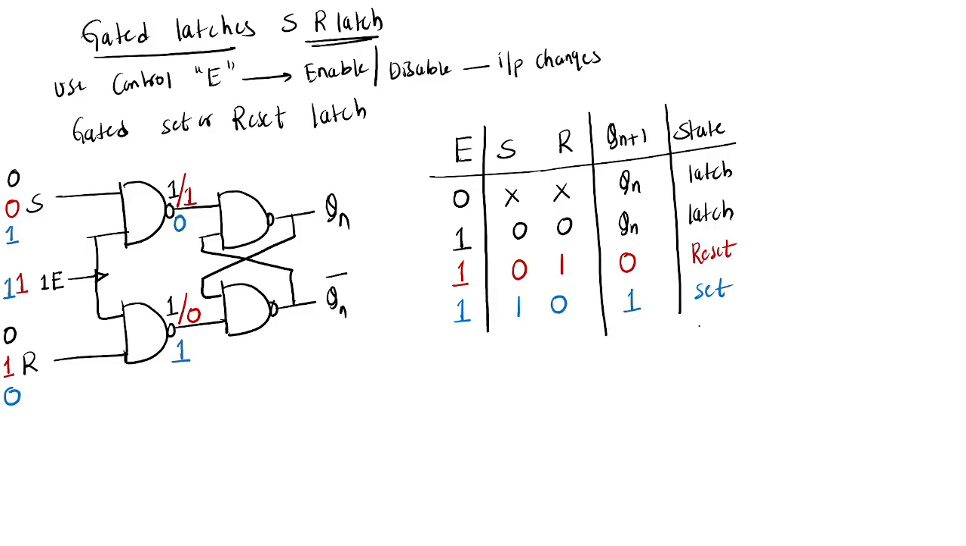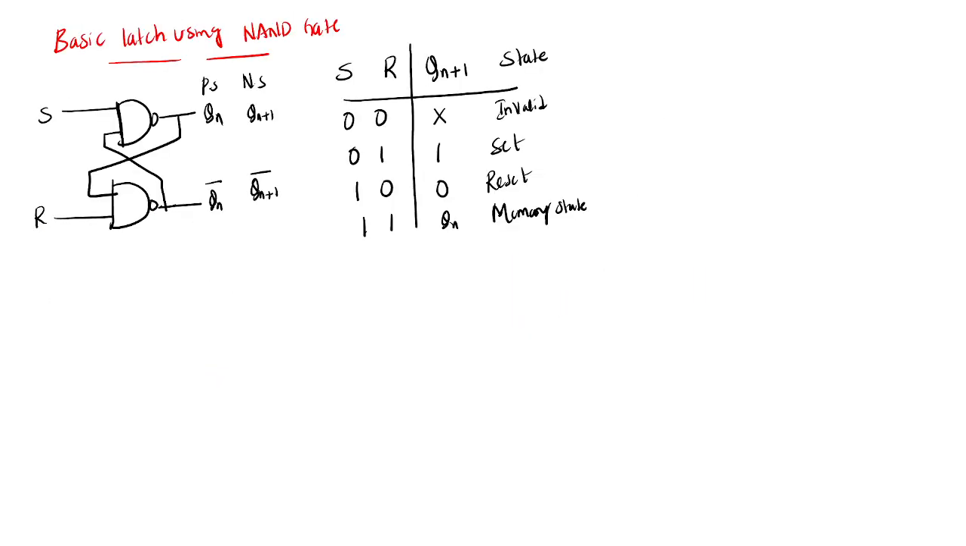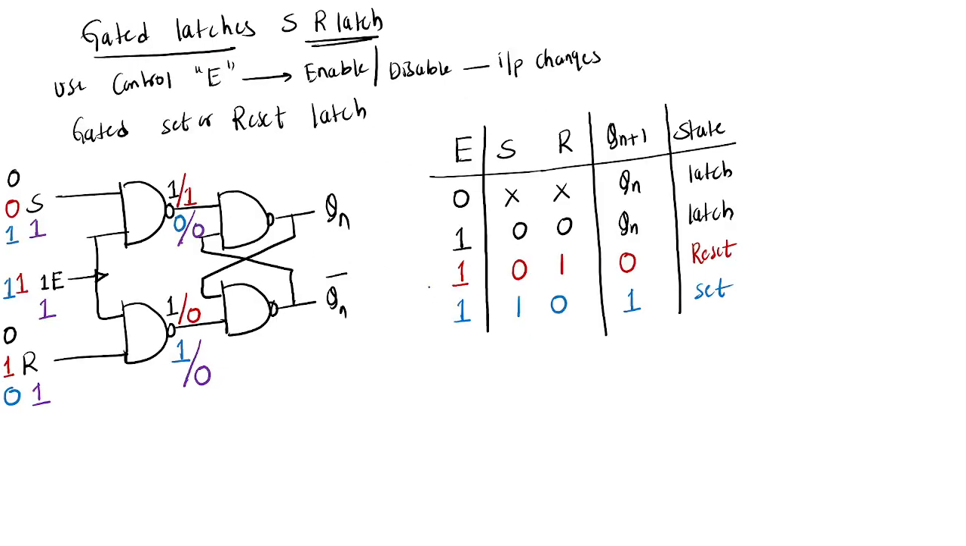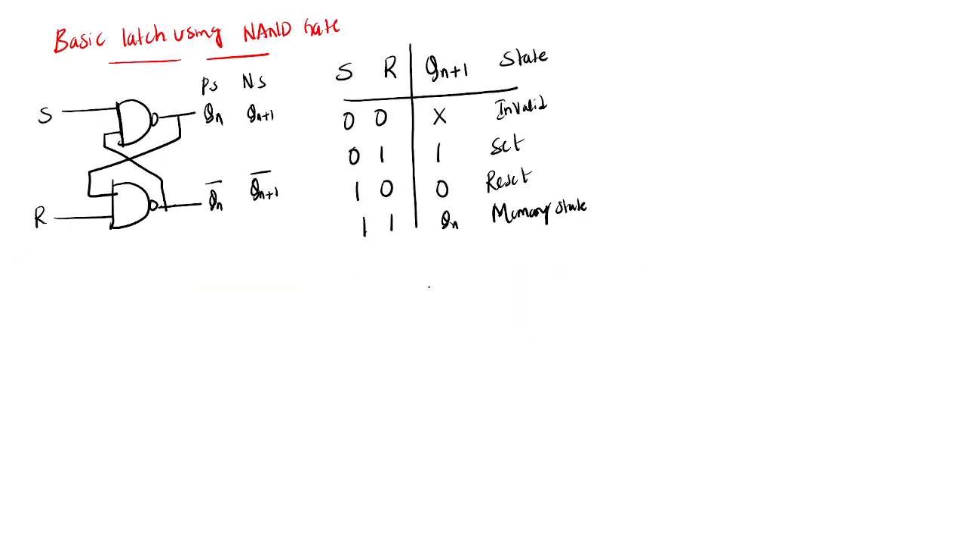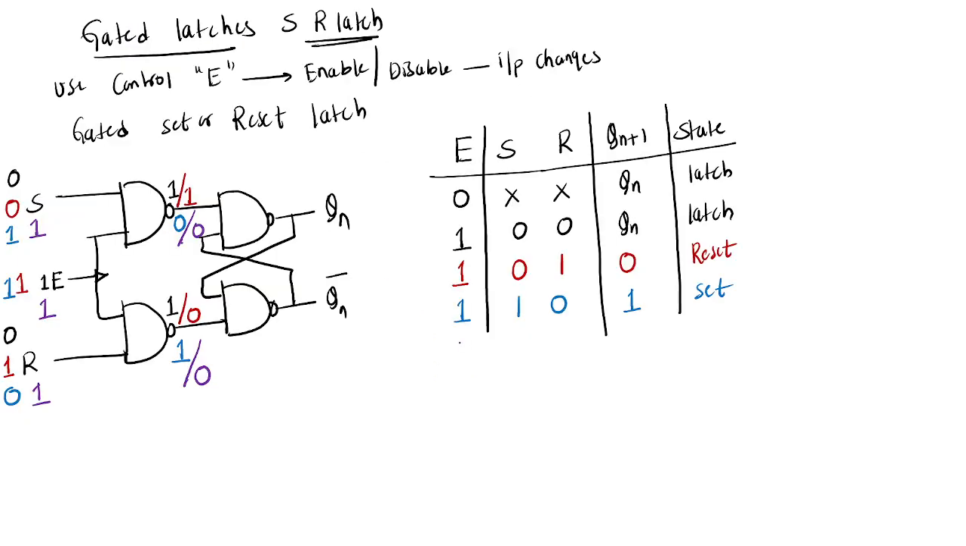And the last case we'll check. When s equal to 1, r equal to 1, enable equal to 1 only. Okay. So 1 1 means what? This is 0. And this one is 1 1 means 0. So when it is 0 0, what is that state? Invalid state. So enable equal to 1 and 1 1, this is invalid state.